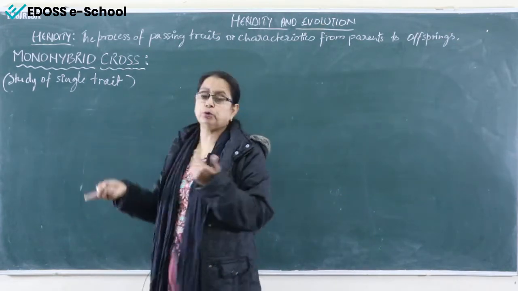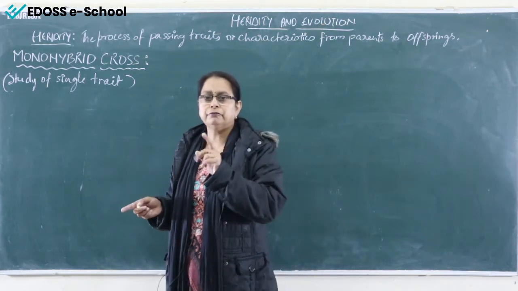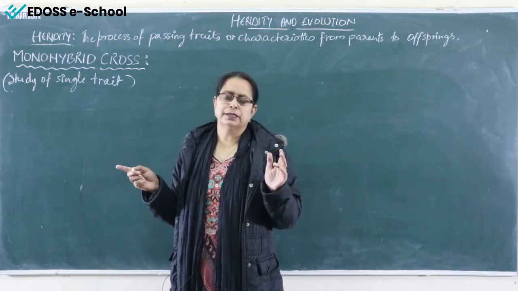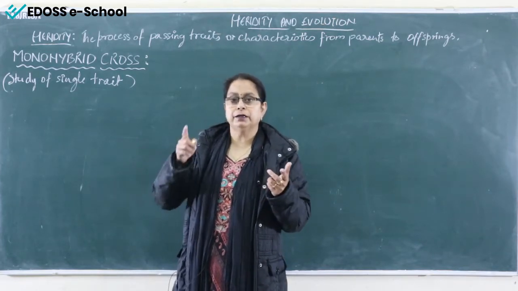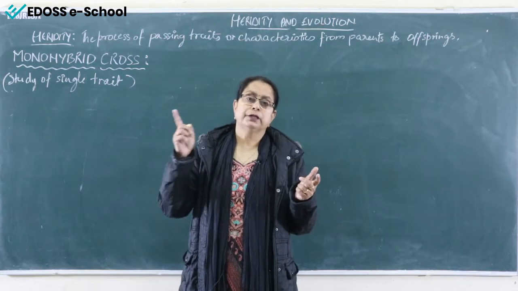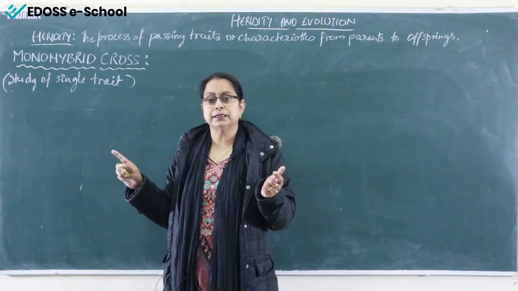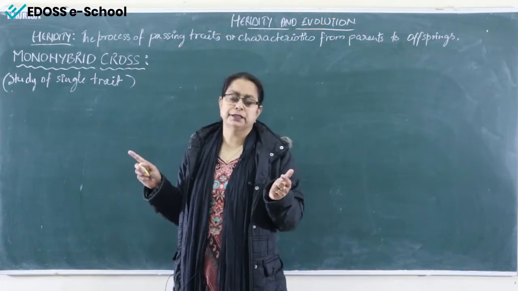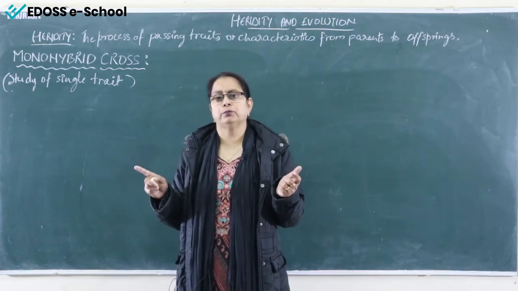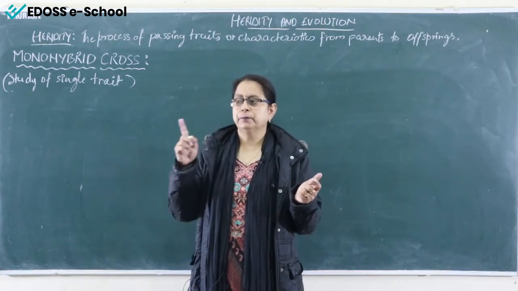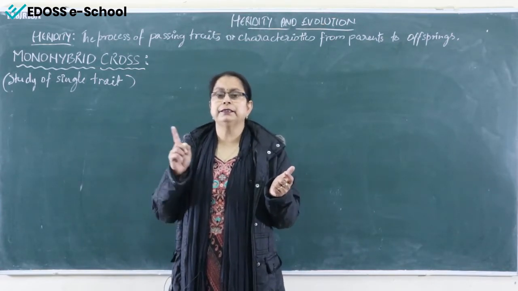Monohybrid cross: mono means what? Single. So here we are talking about a single factor. Mendel, as you know, selected 7 factors. We'll take any one of them and continue up to the F2 generation. We'll get the result and calculate the percentage or the ratio up to the F2 generation. When you do it up to the F2 generation, then you get the full marks, and if you leave it at the F1 generation, you don't get marks. So you have to complete it till the F2 generation.